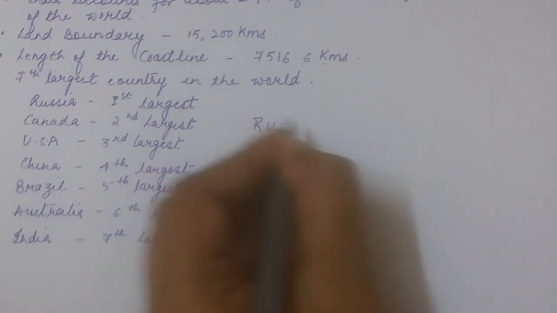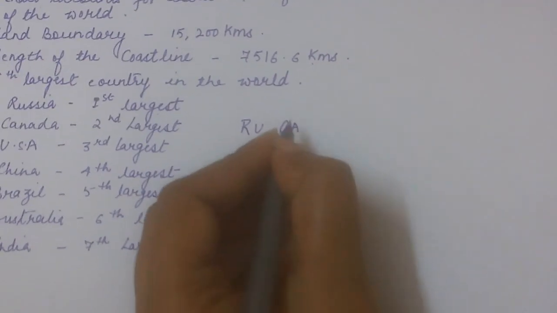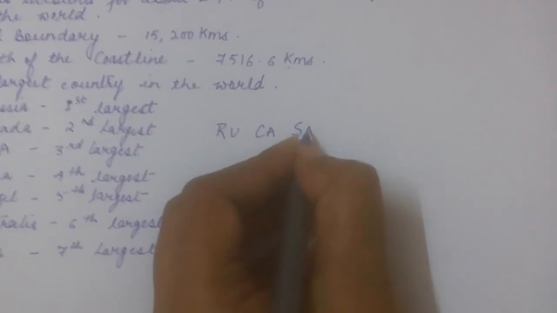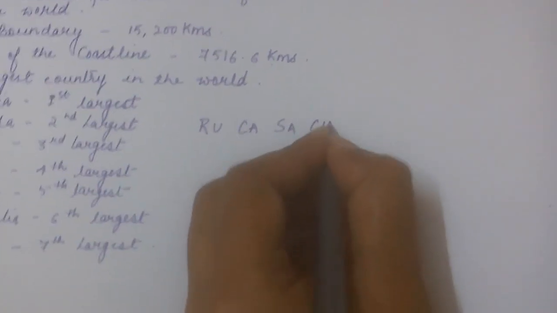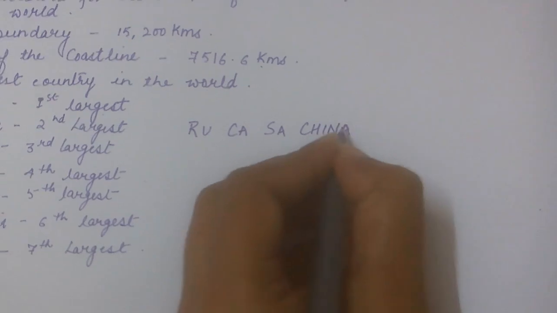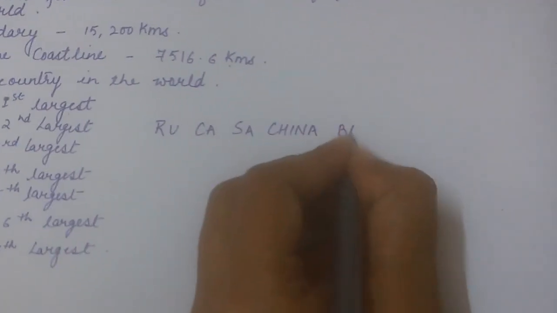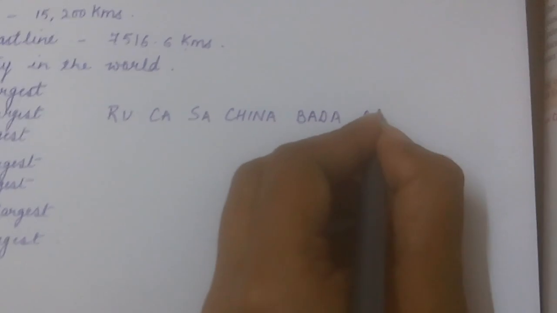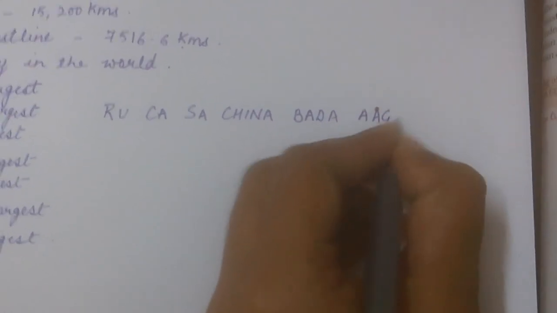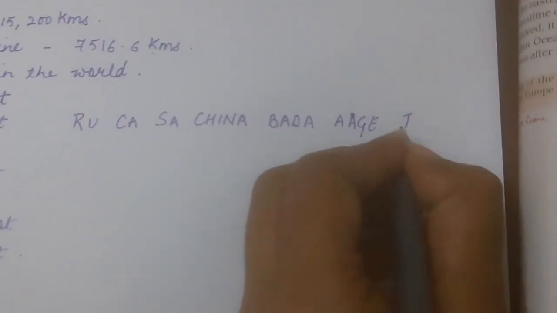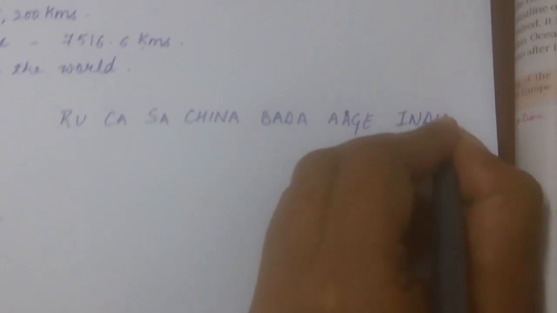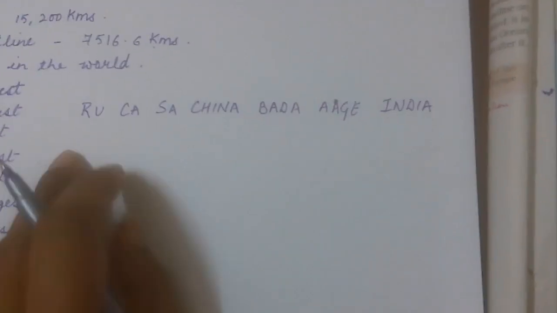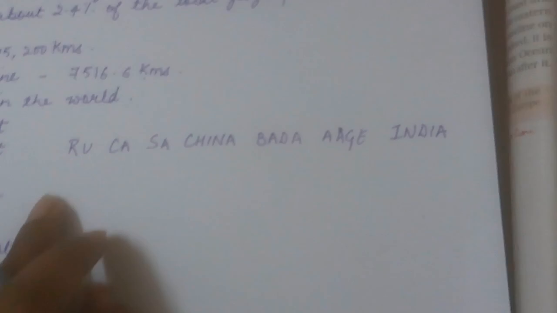That was Ru, Ka, Sa, China, बड़ा, आगे, India. How we had learned through this key?